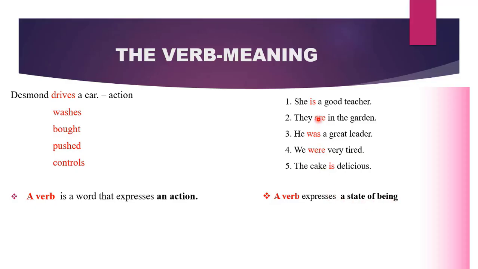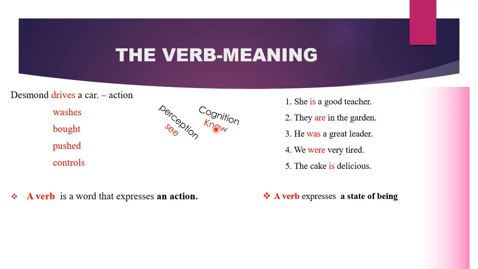So all these verbs here are expressing a state of being. We usually use the be verbs is, are, was, were, am to express states of being. The two definitions given are not complete enough. What about verbs that show perception? For example, I see the boy. We have verbs that also show cognition. For example, I know him.